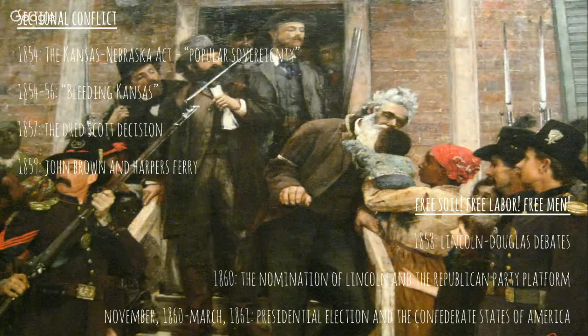You've spent $800, $1,200 per slave. That's a massive investment. The number of slaves in 1860, nearly 4 million people, worth $3 billion in 1860.